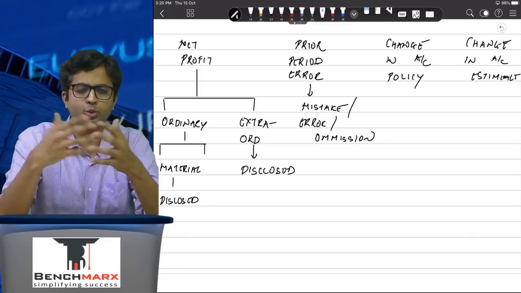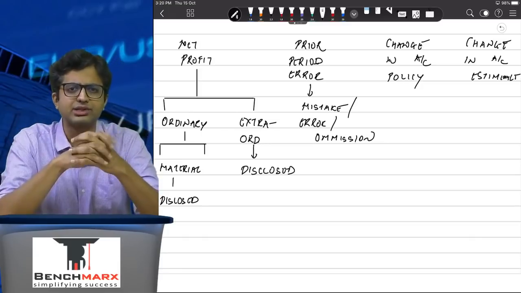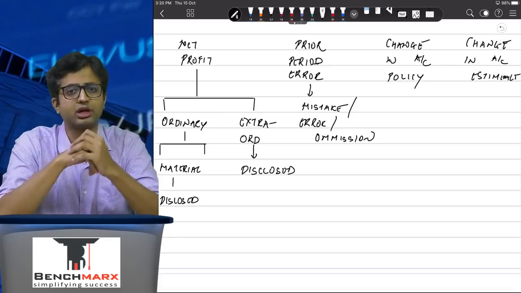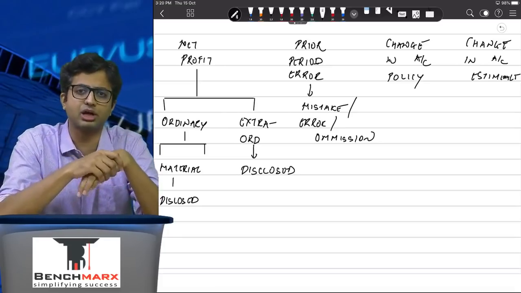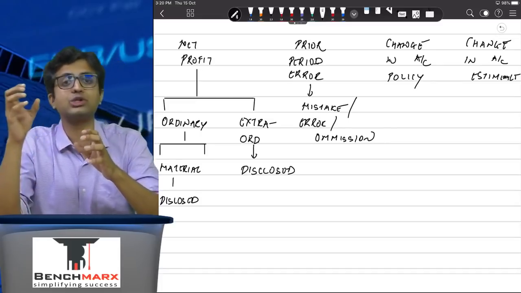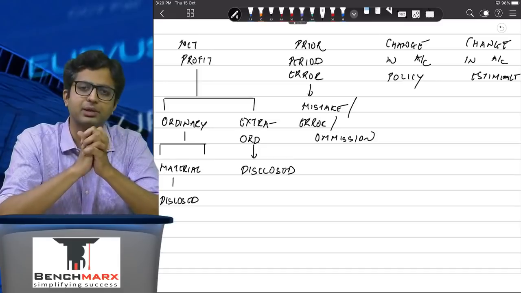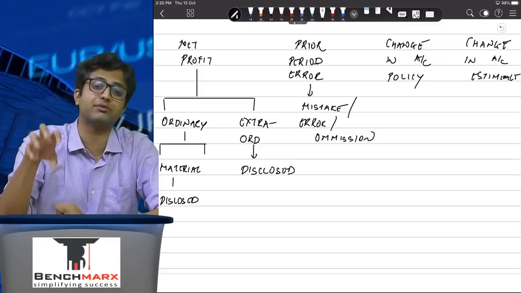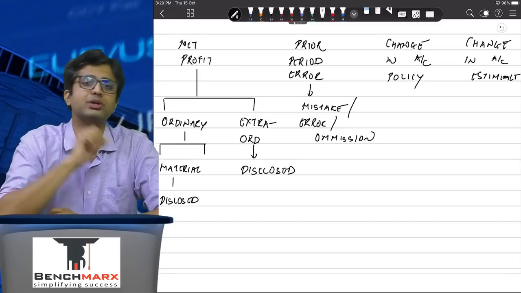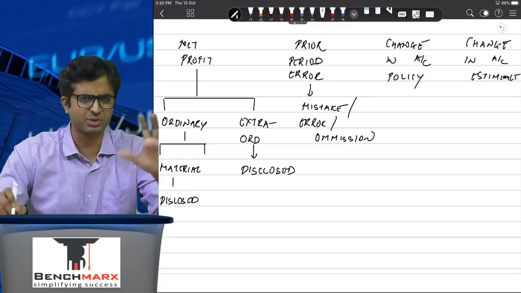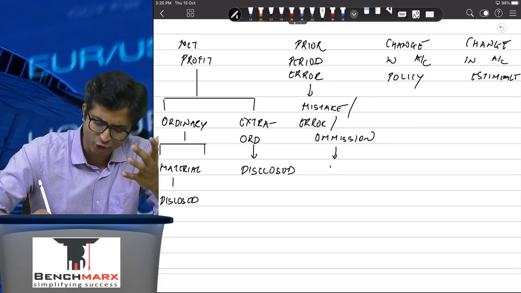Okay, so what do we do? Let us say you forgot to recognize an item of sale. That invoice was missed by you. Now you will recognize it, but then that will go into the revenue of the current year, and it might appear that the revenue of the current year is higher, and hence we will disclose it separately under the heading of a prior period item. So PPI or prior period items will be recorded in the year when they are detected, and they are to be disclosed separately as a prior period item. Are we getting this? Yes. Okay. So this is about PPI. Again, needs to be disclosed separately.